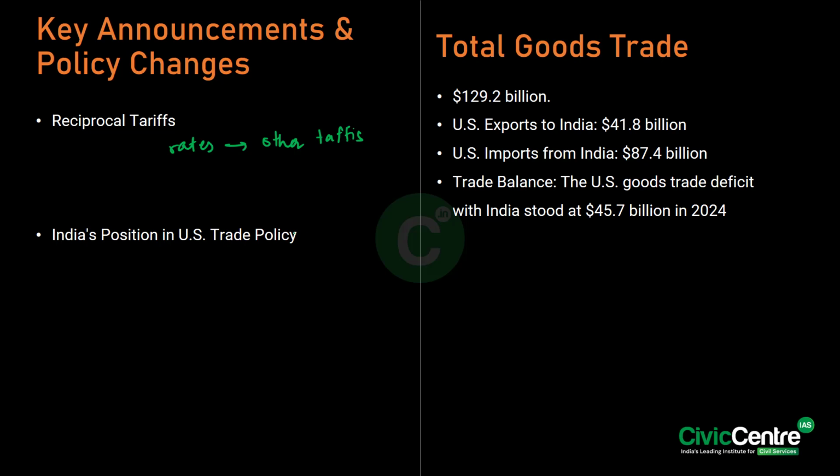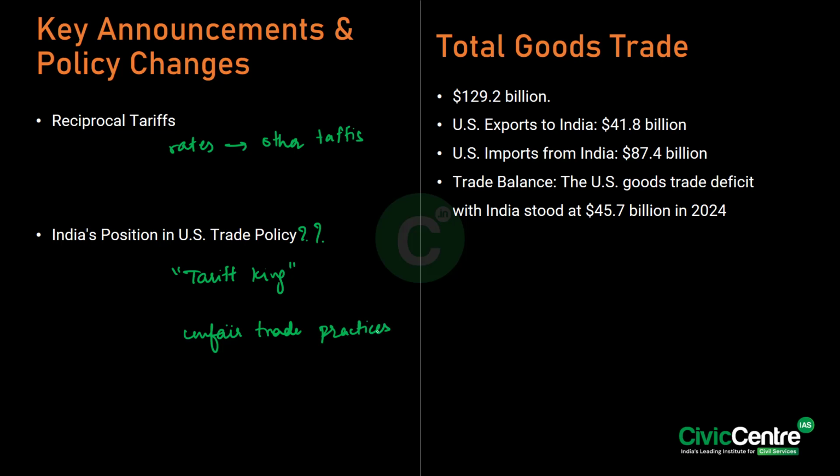Now, what is the India's position in the US trade policy? See, India is described as the tariff king. India is described as the tariff king of the US with high import duties on US products. So, the President Trump highlighted India's high auto tariffs, which are over 100%, and he told it as an example of unfair trade practices.